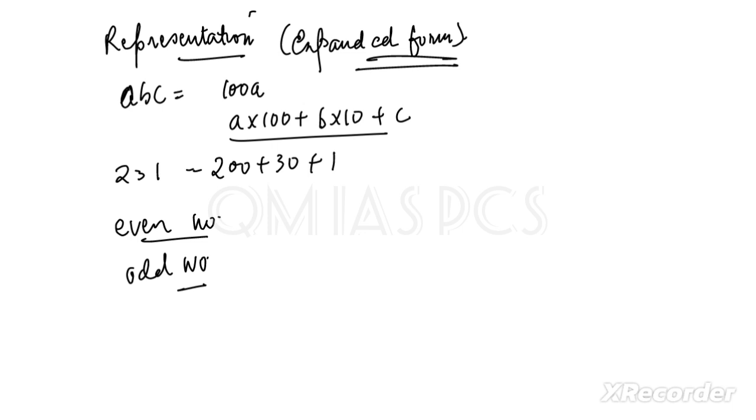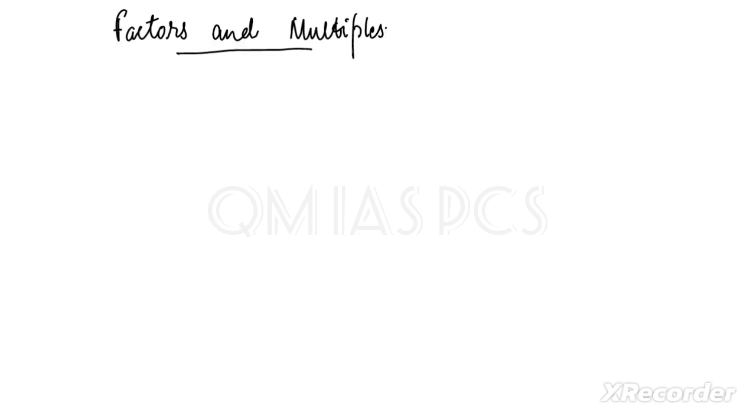So let's start with factors and multiples. This topic is very basic, you have to understand this. So what are factors? Factors are, I mean, if a few whole numbers are multiplied to get another number, then those numbers are called factors.